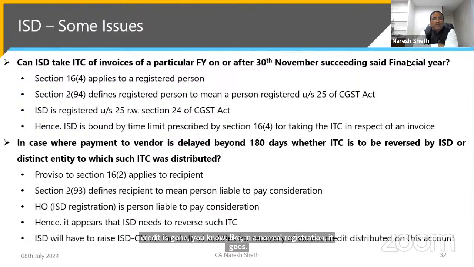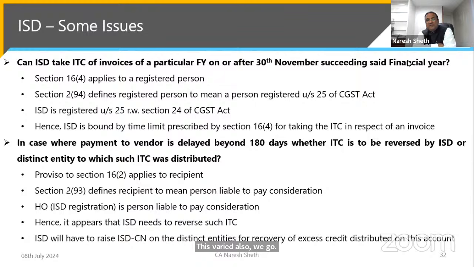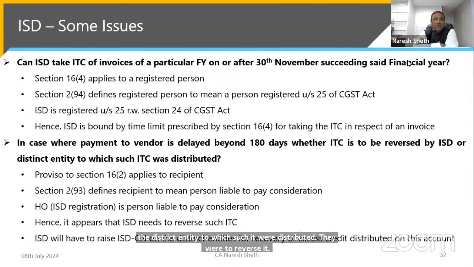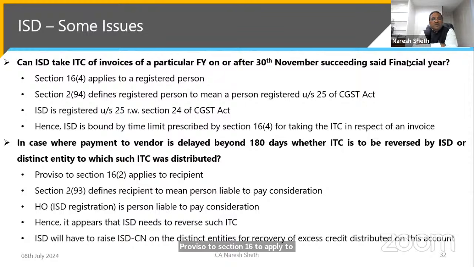Where the payment to the vendor is delayed beyond 180 days, is the ITC to be reversed by the ISD or by the distinct entity to which it was distributed? The proviso to Section 16(2) applies to the recipient. If you don't make payment within 180 days, you have to reverse the ITC.